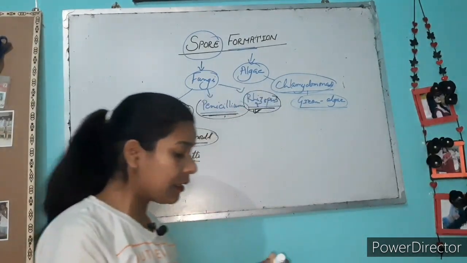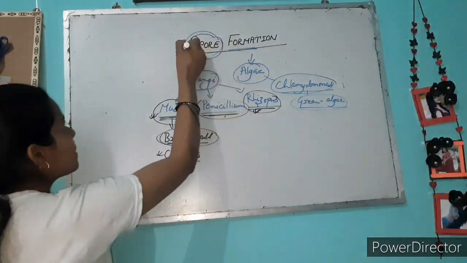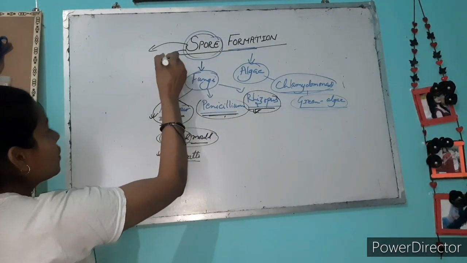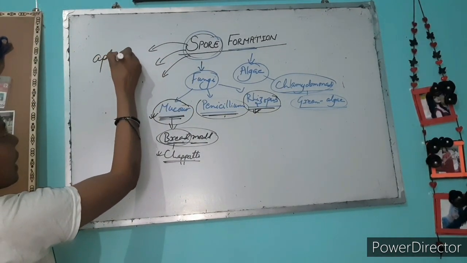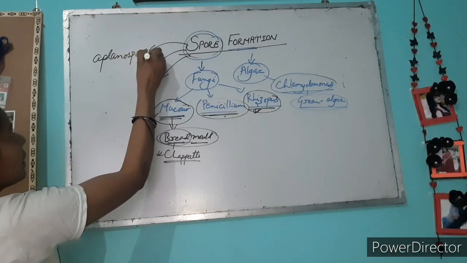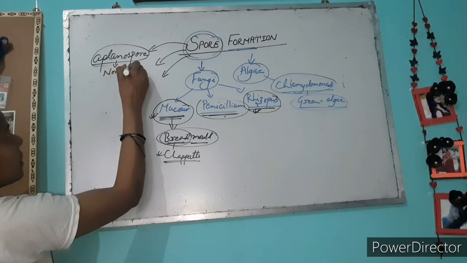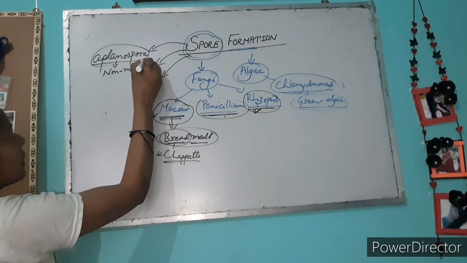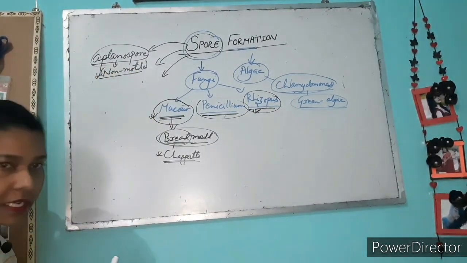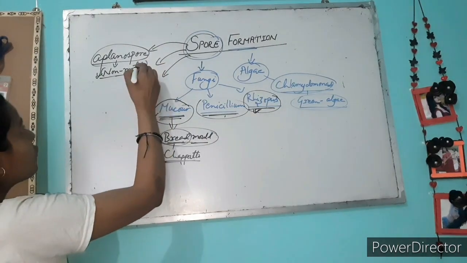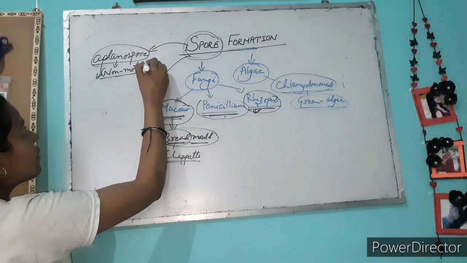Spores are majorly of three kinds. One is aplanospore. Aplanospore is the word for non-motile spores. And which one will be the non-motile spore? The non-motile spore will always be non-flagellated.